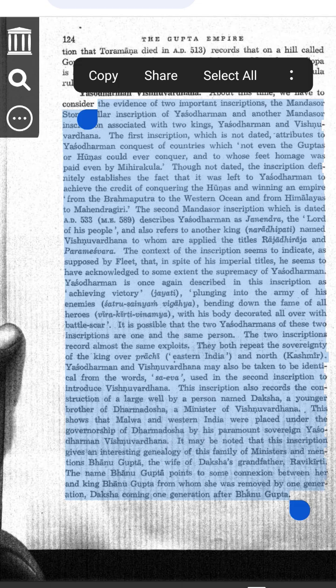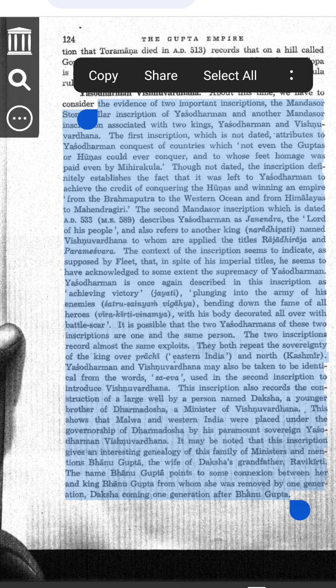How do we know about Yashodharman? Historians did not find books or written records about him, but they found two important stone inscriptions in Mandsaur. First Mandsaur inscription, no date mentioned. This inscription praises Yashodharman's bravery and victories. It says that even the powerful Gupta rulers and the fierce Hunas could not win the lands he conquered. It also says that Mihirakula himself had to bow before Yashodharman.